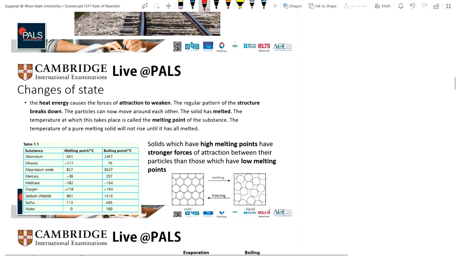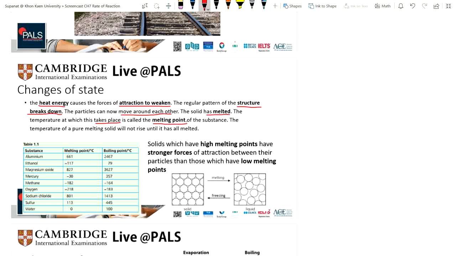The heat energy will cause the forces of attraction to weaken. The regular pattern of the structure will break down because of the heat energy. And then the particles can now move around each other. So then the solid has melted. At the temperature at which it takes place, we call it the melting point of the substance.